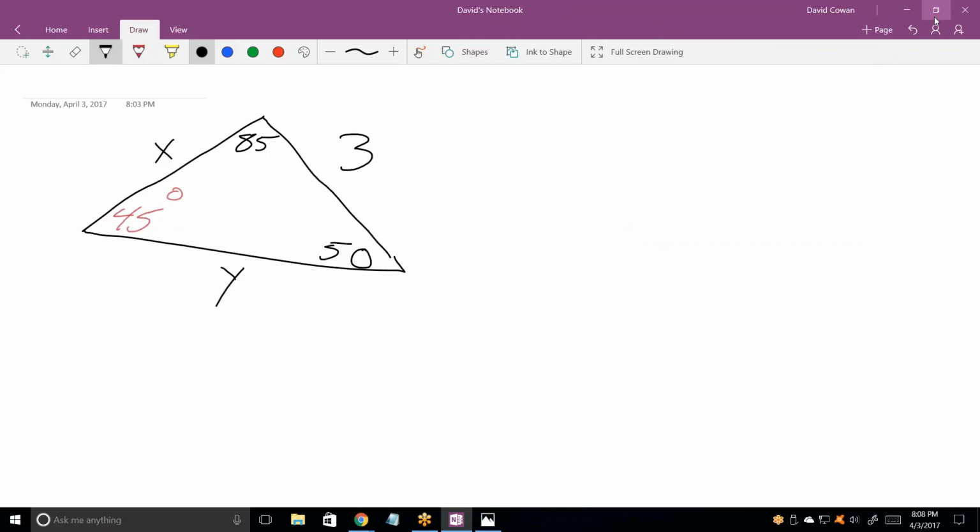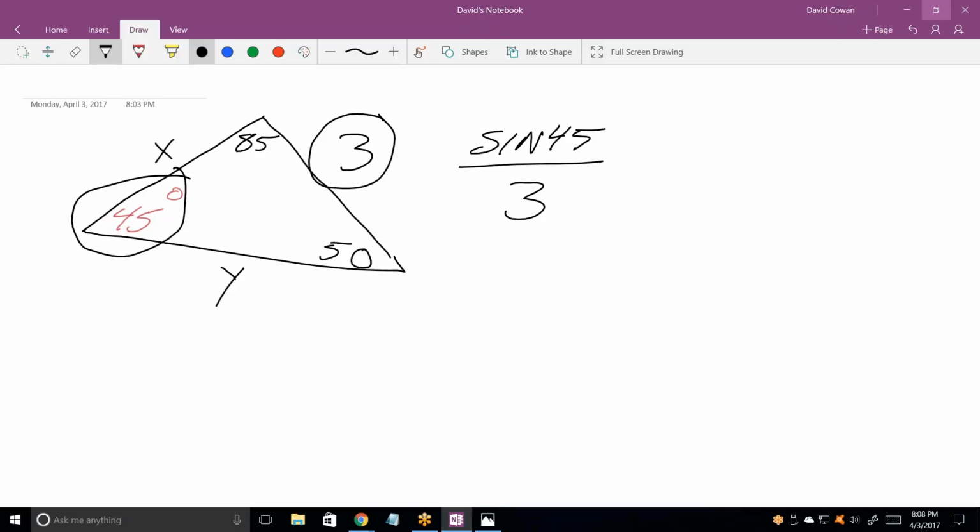Start with the known. We know an opposite side is 3, and we know the opposite angle is 45 degrees. So I can always say that the sine of 45 degrees is to 3 as what? Based on the law of sines. The sine of 50 is the sine of 50 over x.